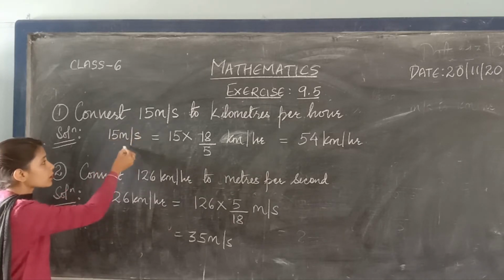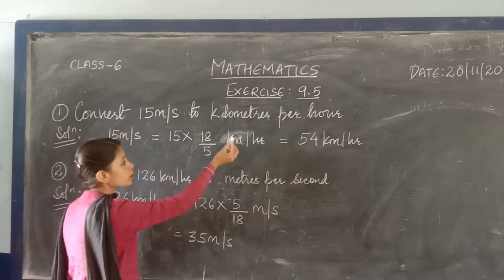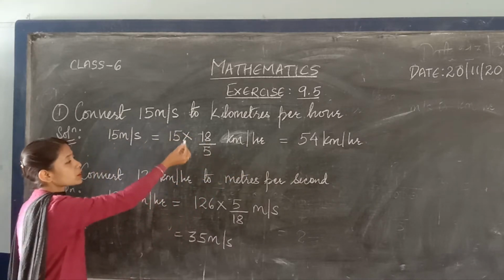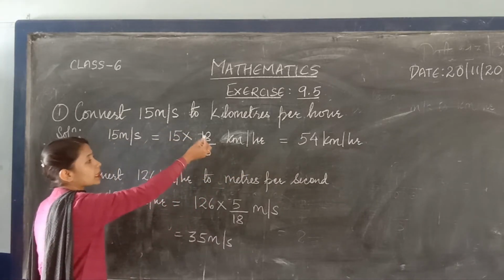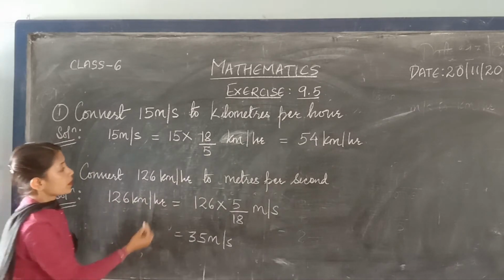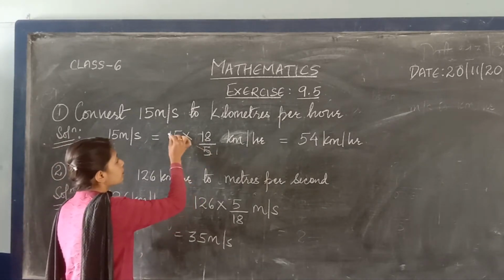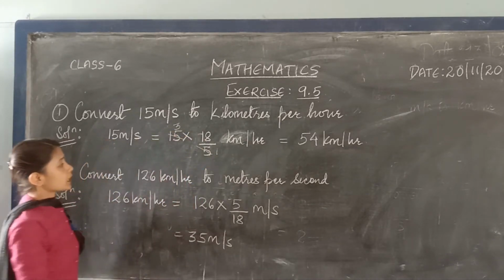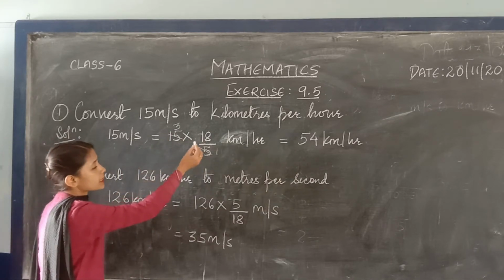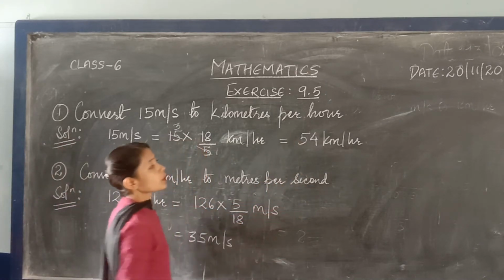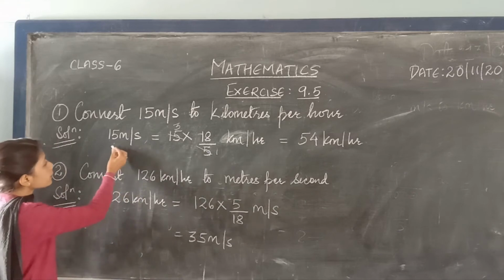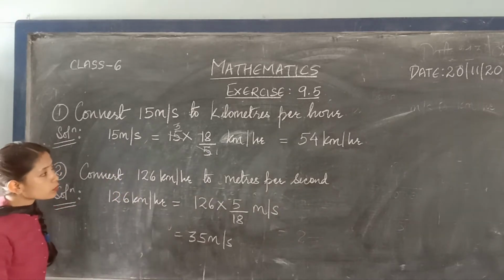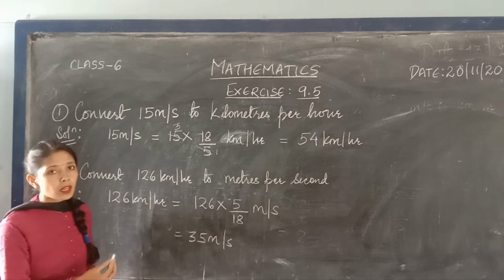We have to convert this meter per second to kilometer per hour. So you just multiply this 15 by 18 divided by 5. Now cancel: 5 1s are 5, 5 3s are 15. So 3 into 18 is 54. So 54 kilometer per hour. So 15 meter per second is equal to 54 kilometer per hour.